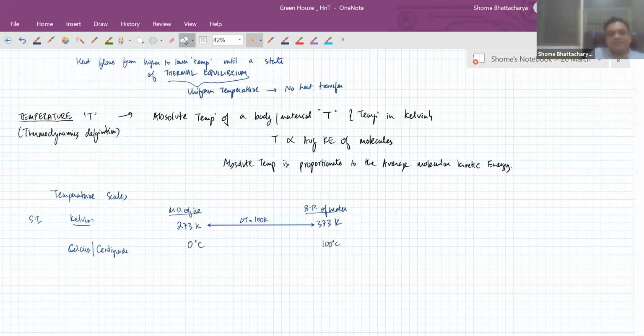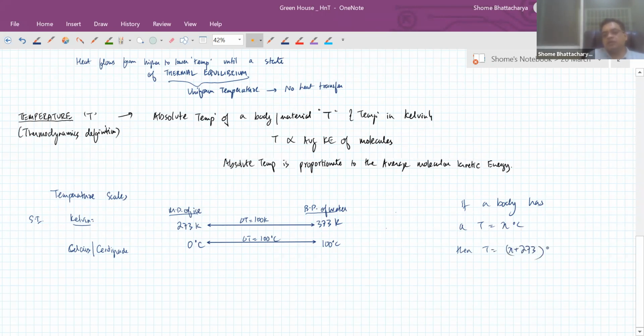So in terms of temperature difference or any interval of temperature, this variation is equal to 100 degrees C. What this means is that if a body has a temperature of, for example, x degrees C, then that temperature is x plus 273 in Kelvin.